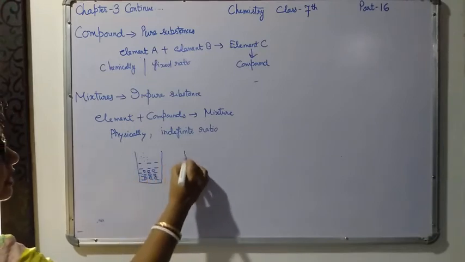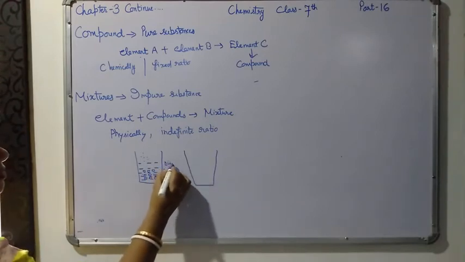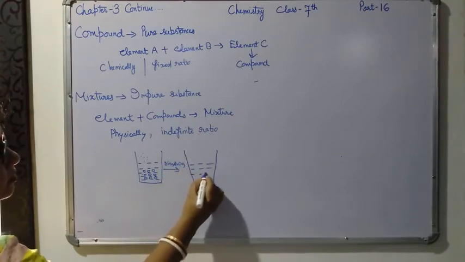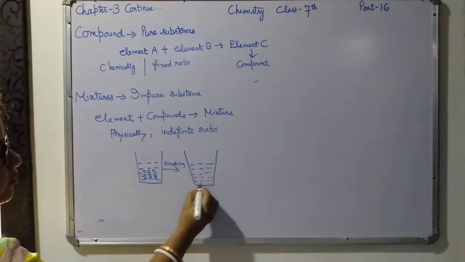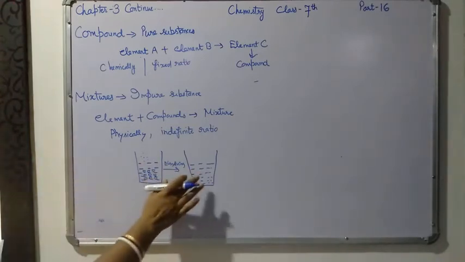When you dissolve it, after dissolving, you will get the mixture like this. Sugar molecules will be dissolved completely in it. We cannot separate it now, physically we cannot separate it.